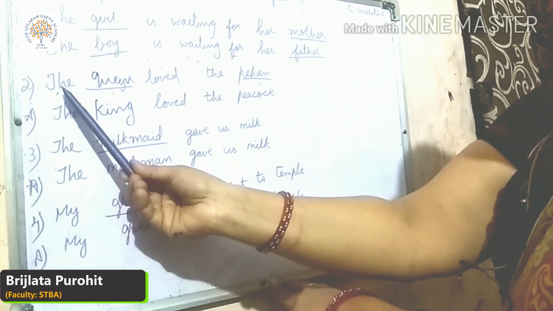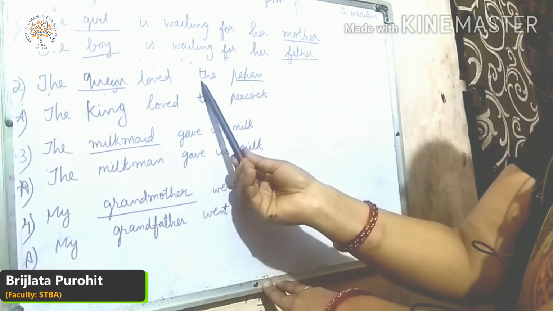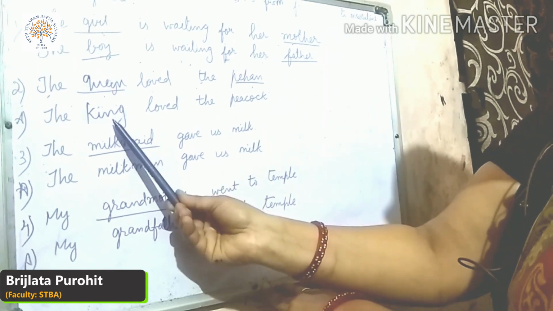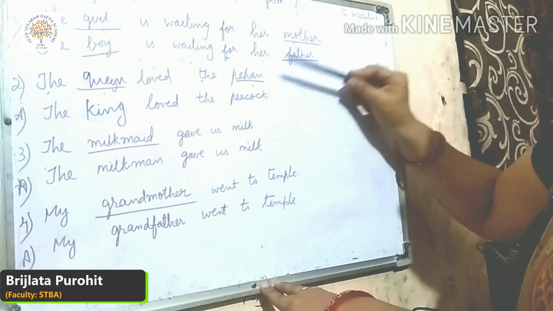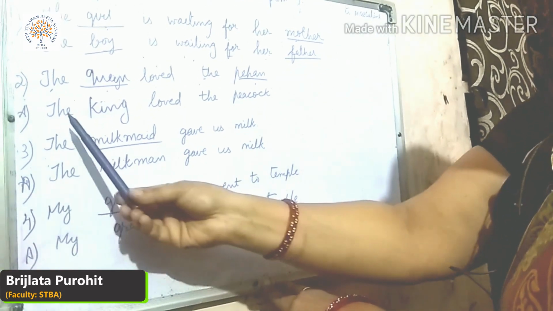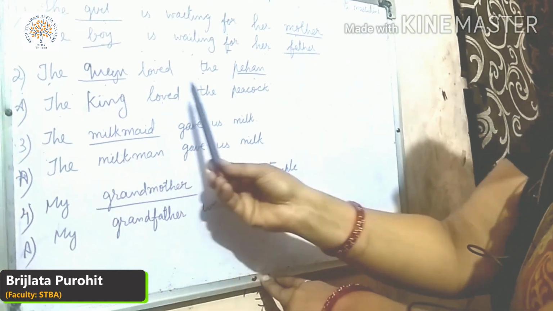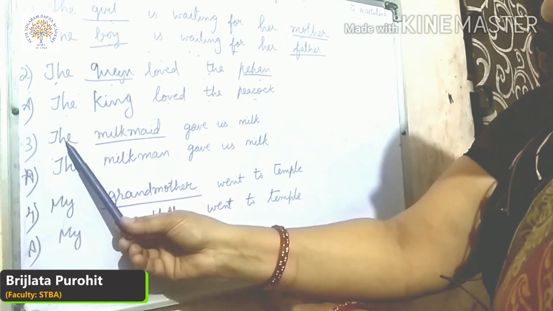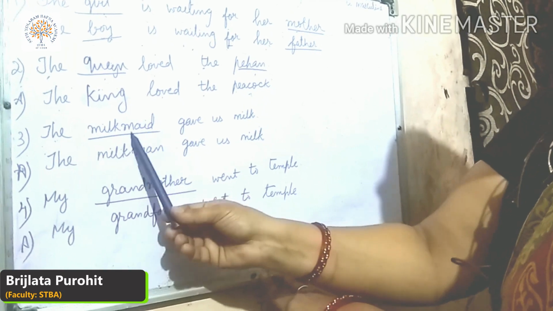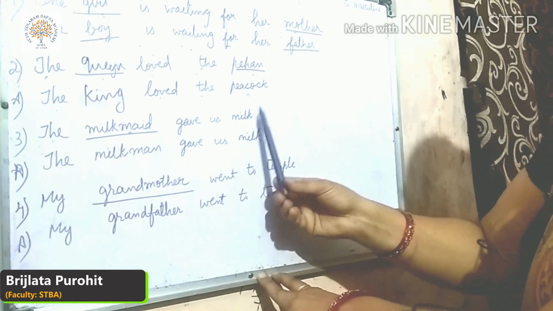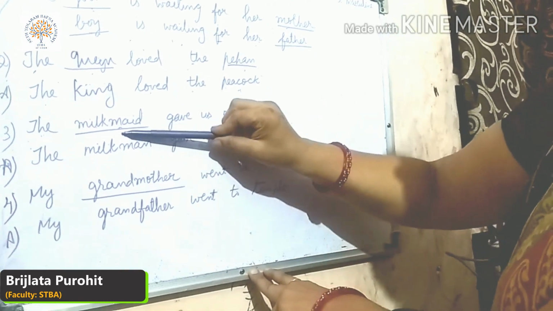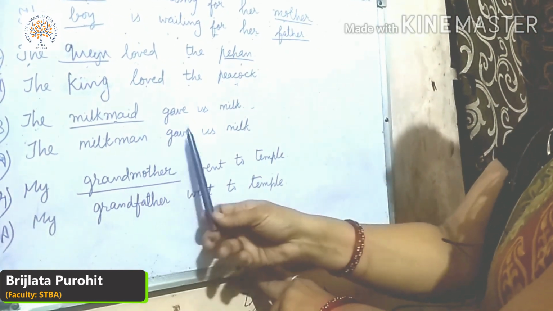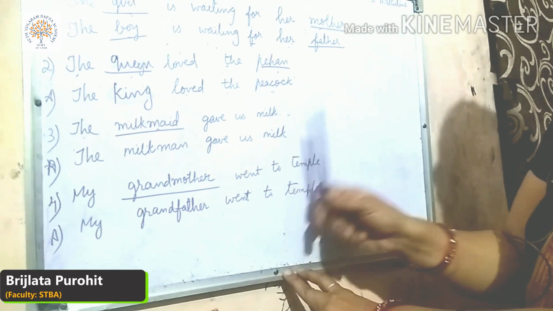Move to second sentence. The queen loved the peahen. So queen's masculine, king. Peahen's masculine, peacock. So what we have to write? The king loved the peacock. Okay students. Third sentence. The milkmaid gave us milk. What is the milkmaid's masculine? Milkman. The milkman gave us milk.